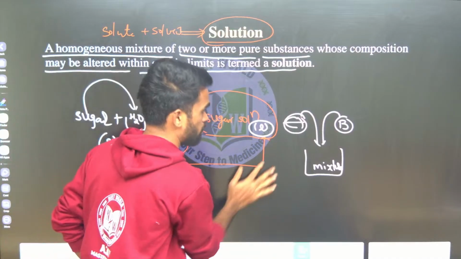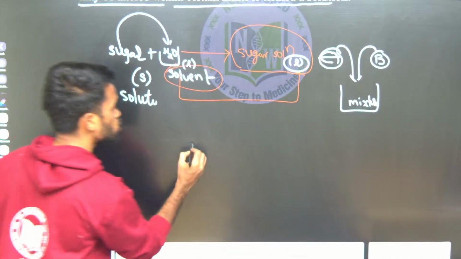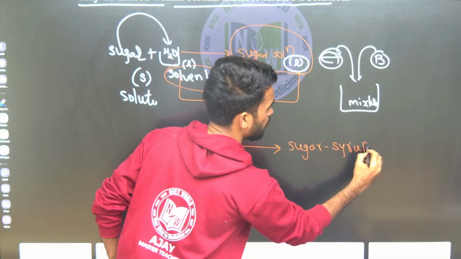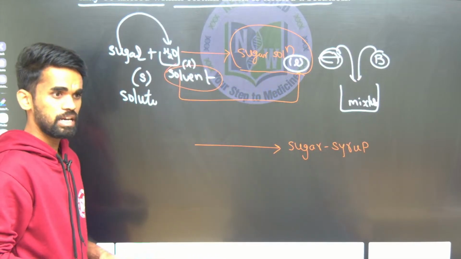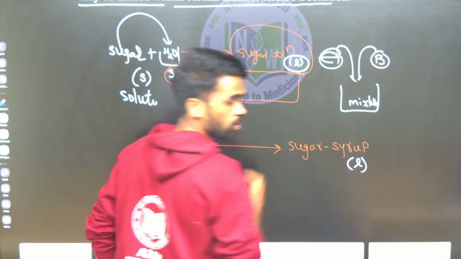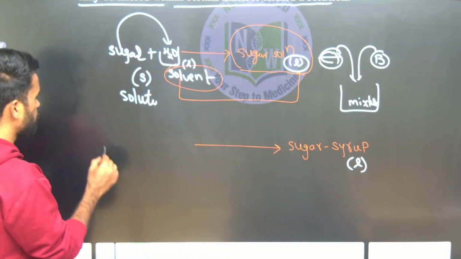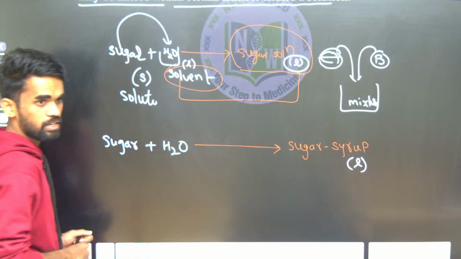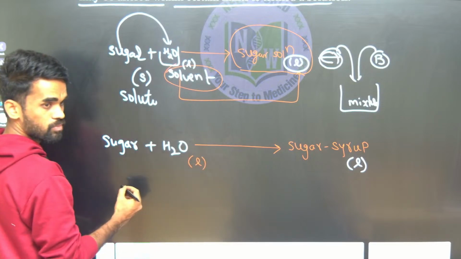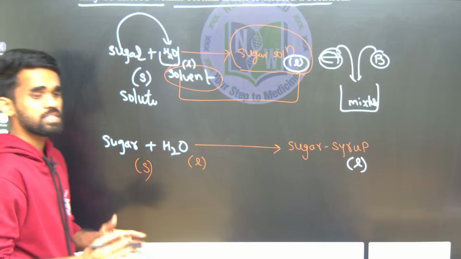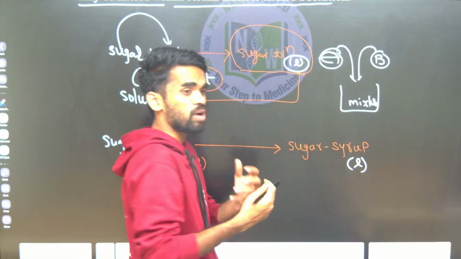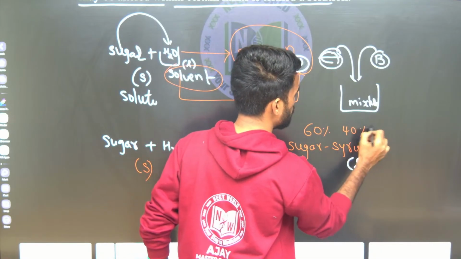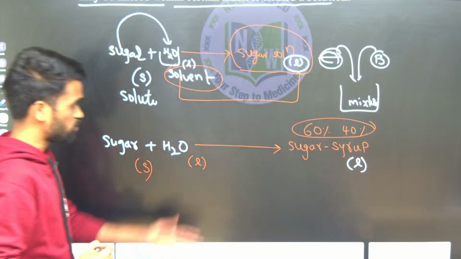For one more example for clarity, I am saying sugar syrup. Sugar syrup generally is in liquid state only, no? So I am writing liquid. In order to make this sugar syrup, we definitely require sugar plus water. Water is in liquid phase and sugar is in solid. But in this sugar syrup there will be a maximum content of sugar, around 60% sugar and 40% water. Yes or no? Yes, that's why we say sugar syrup.